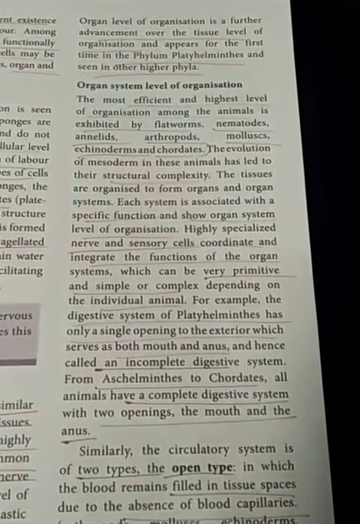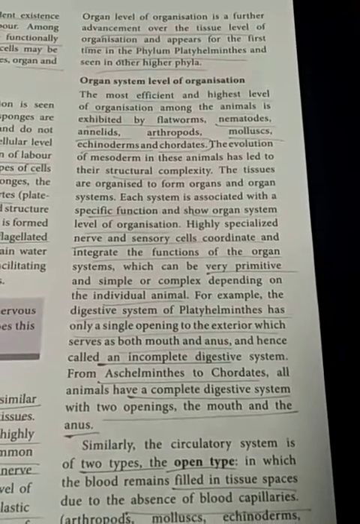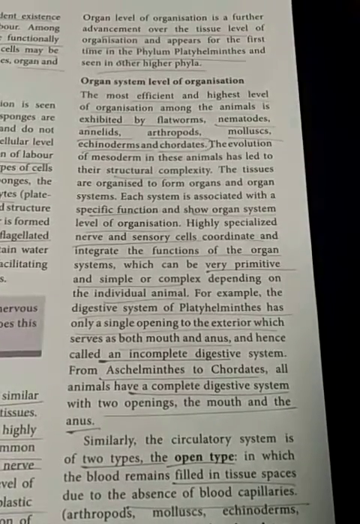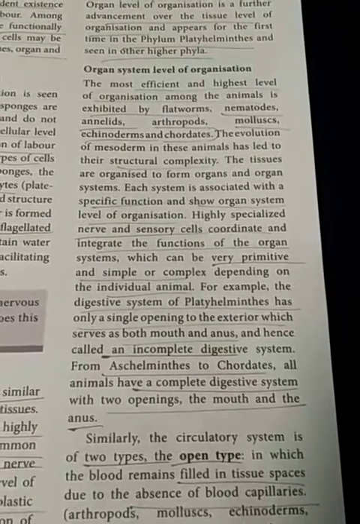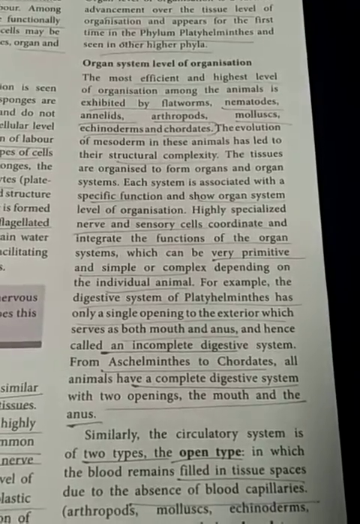So these organisms are triploblastic, with three germ layers and bilateral symmetry. What is the meaning of bilateral? Only along one definite central axis can we divide the body into two equal halves. That is known as bilateral symmetry. Triploblastic animals have bilateral symmetry.